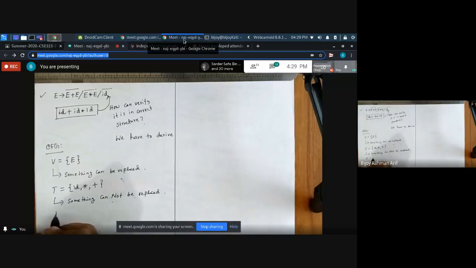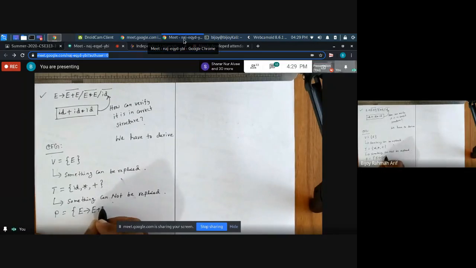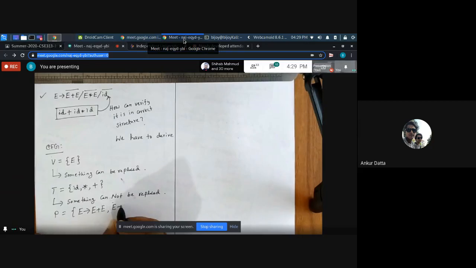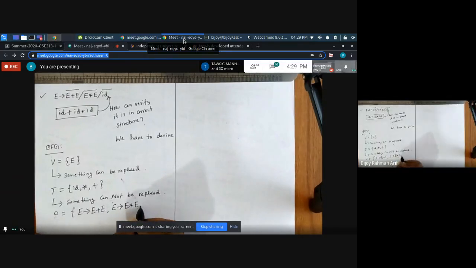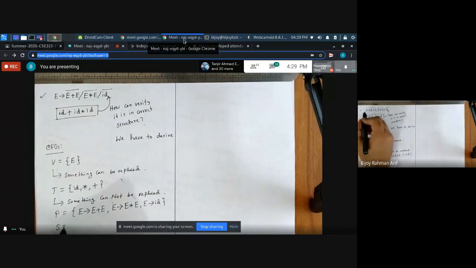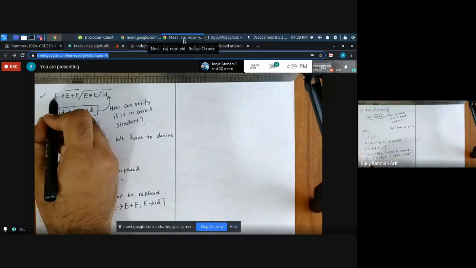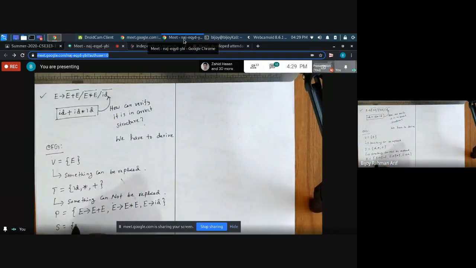Then the productions. What are the productions? E derives E plus E. E derives E star E. And E derives ID. These are the productions. And what is the start symbol? We always need to start from this E. So E is the start symbol.